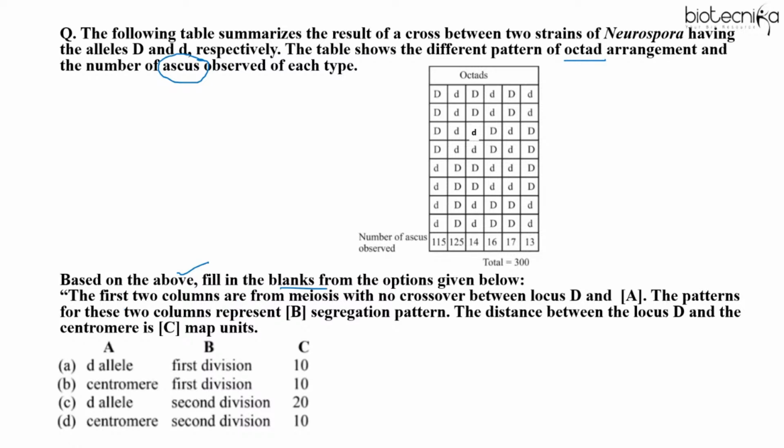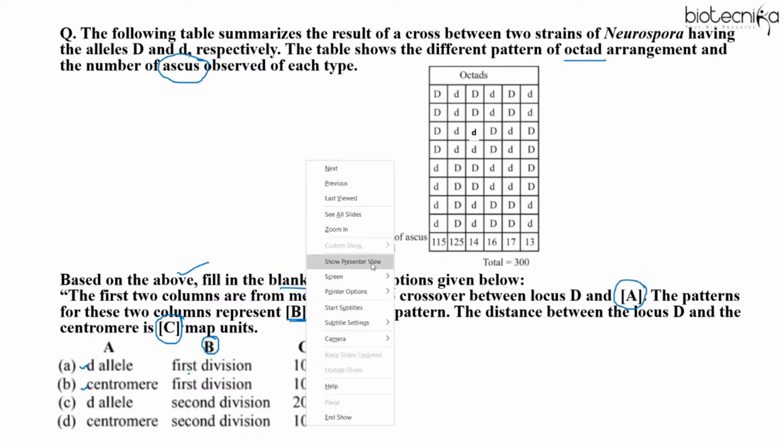So the first two columns are from meiosis with no crossover between locus D and centromere. So A means that you have to see whether D allele will come or centromere will come. That is between locus D and D allele or centromere. Then the patterns from these two columns represent dash segregation pattern. That is first division or second division. And the distance between the locus D and the centromere is C map units. So in the options given is 10 or 20. So what do you think is the correct answer here?